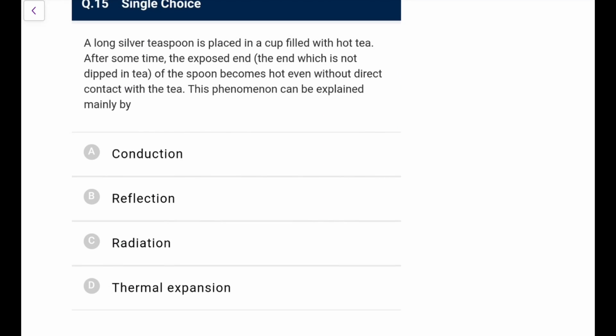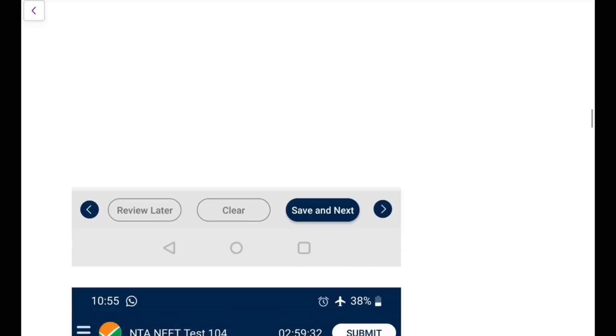A long silver teaspoon is placed in a cup filled with hot tea. After some time, the exposed end of the spoon becomes hot even without direct contact, because it is a very good conductor. So it's conduction. You know that silver is one of the best conductors.